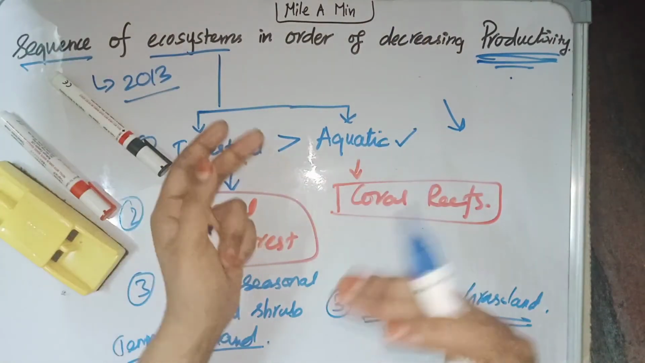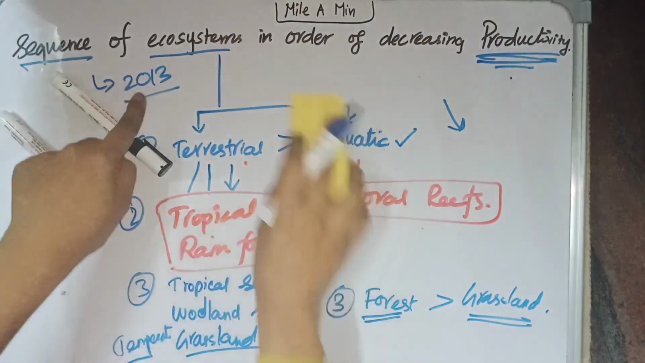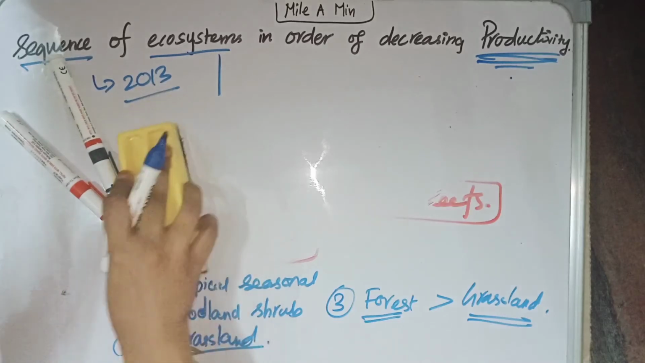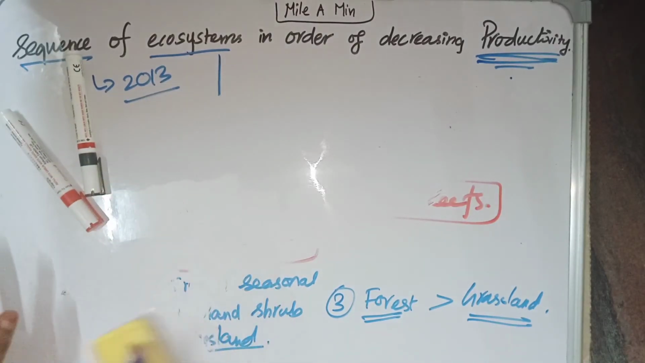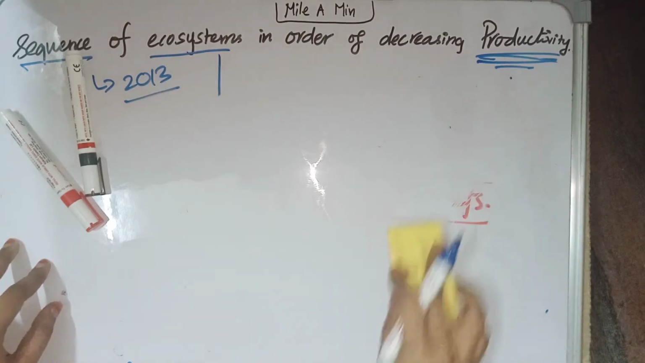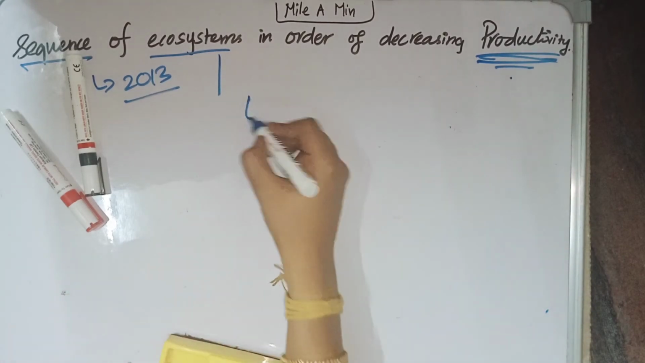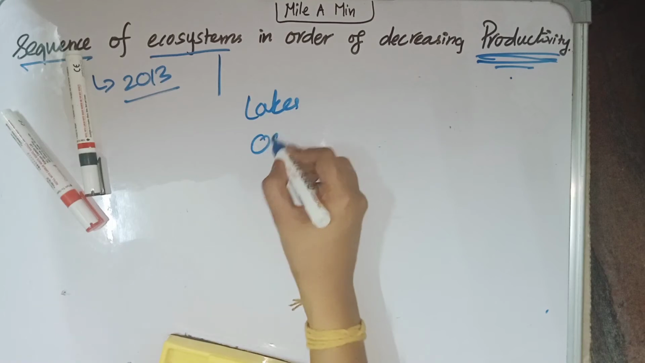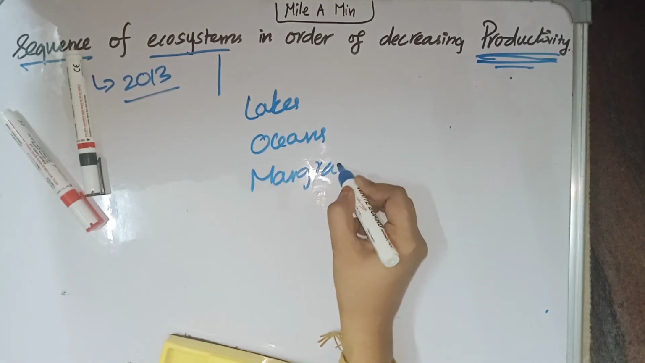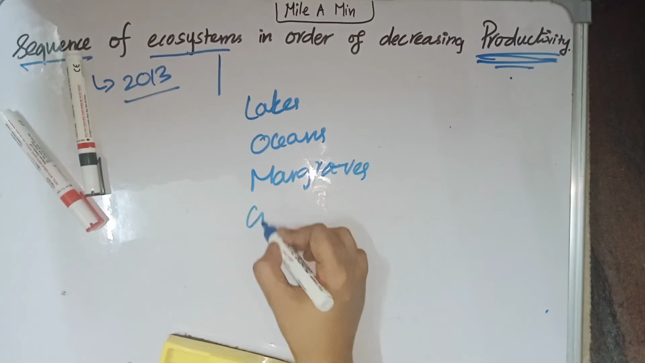Sequence of ecosystems in order of decreasing productivity. It is a 2013 asked question, and they have given options. In the options, they have given both aquatic as well as terrestrial ecosystems: lakes, oceans, mangroves and grasslands.